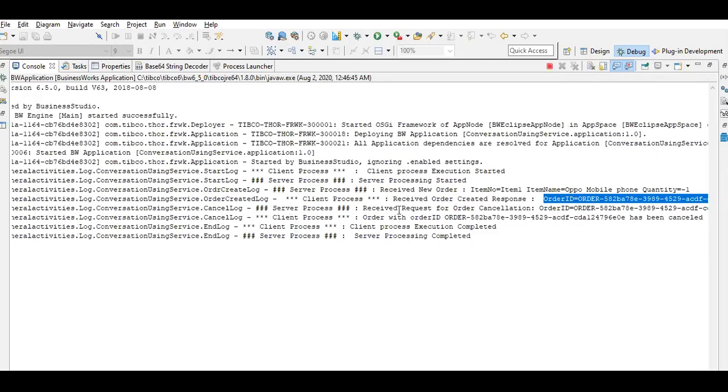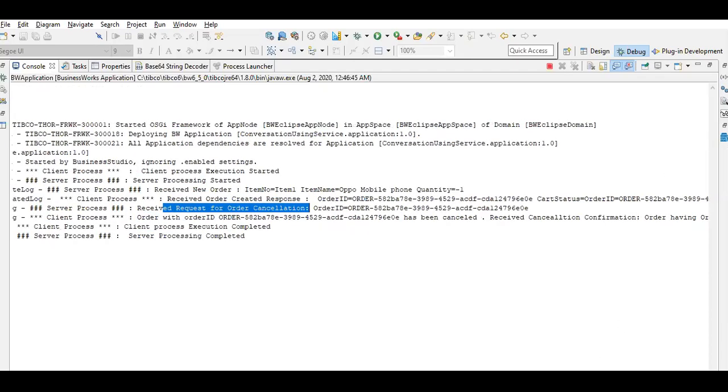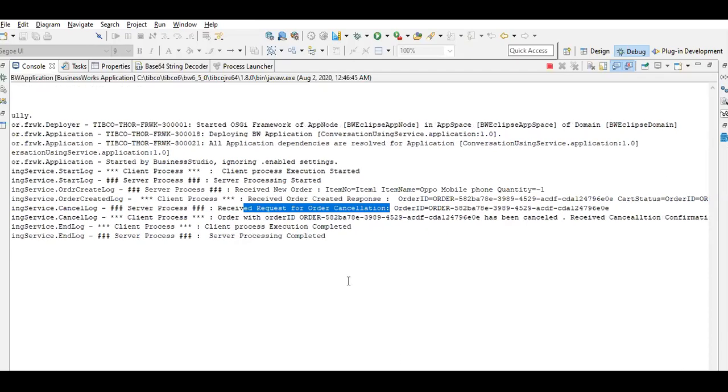Now the server process received the request for the order cancellation. Because the quantity equals -1, it is returning order confirmation status no. So our client process checks this value, and it has received the request for the order cancellation, passing this order ID.